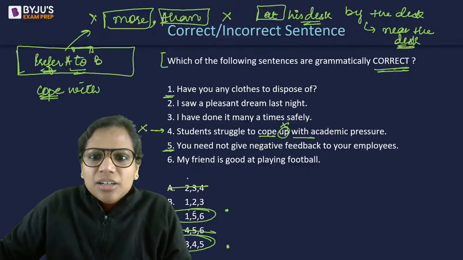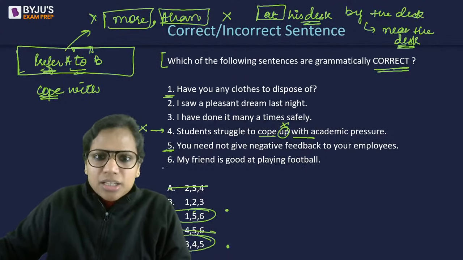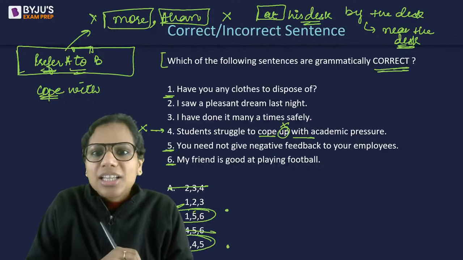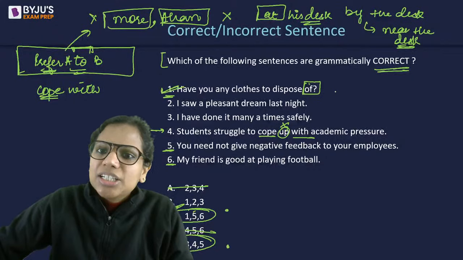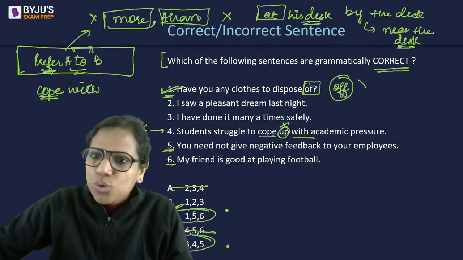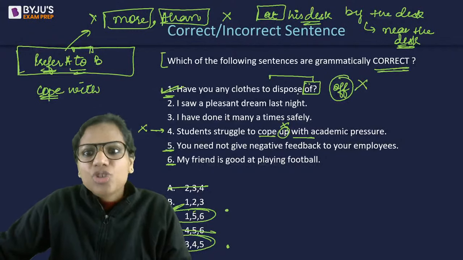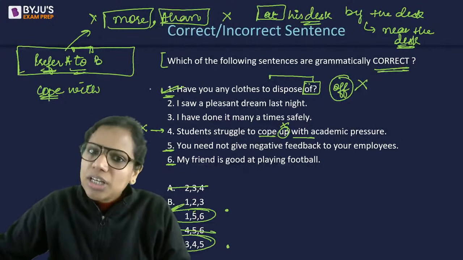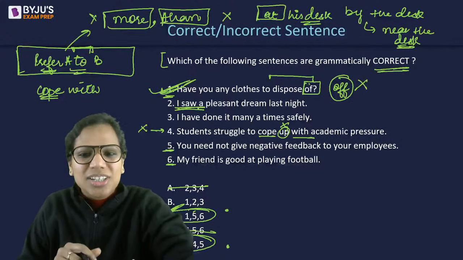Okay, then my friend is good at playing football. Again, I don't see any errors here, right? Appears to be a perfectly fine sentence to me. So C is going to be the answer here. 1 is in fact correct. A lot of students think that it should be off here. No. The phrasal verb is dispose of. OF, single F. Okay, which means to discard or to get rid of. So have you any clothes to dispose of? Absolutely fine sentence.